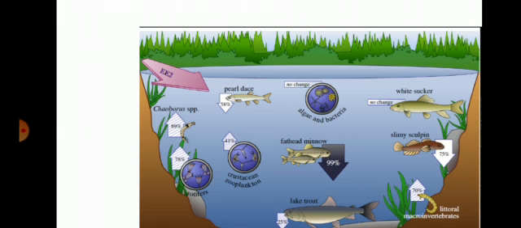Okay. These are habitat and adaptations. Habitat has two types, terrestrial and aquatic. Okay. Then here, components of